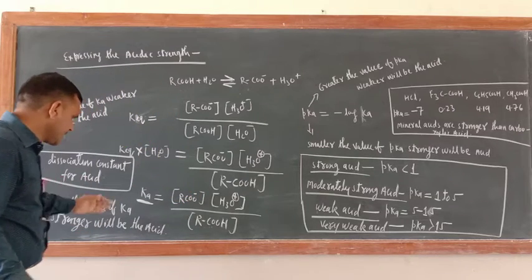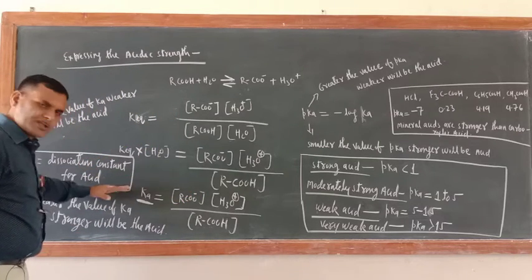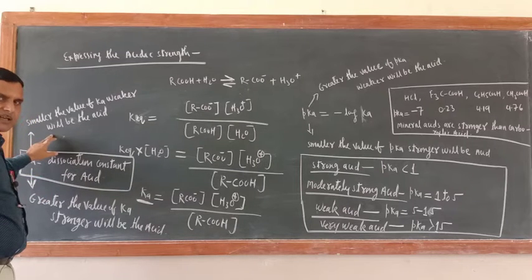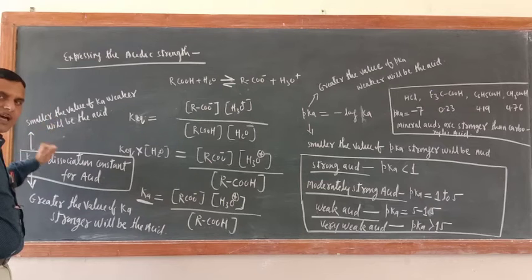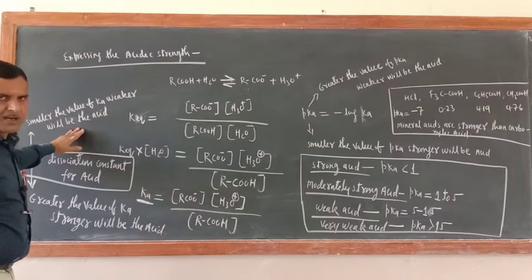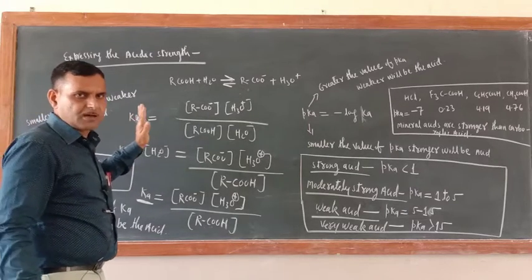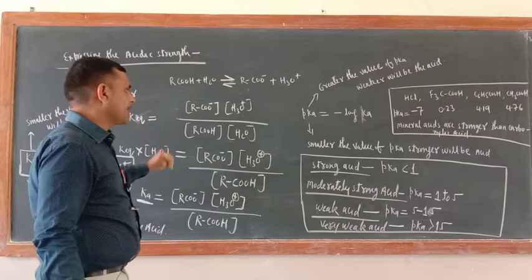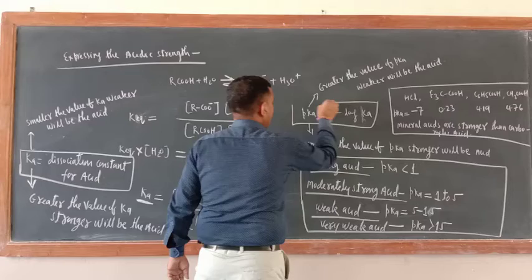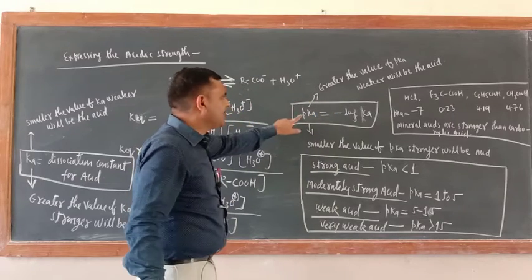So just see here, the dissociation constant for the acid. If the Ka value is greater, meaning the larger the value of Ka, the stronger the acid. The smaller the value of Ka, the weaker the acid. I have already taught this in the case of alcohol, phenol and ether. There is one more way to express the acidic strength, that is pKa.